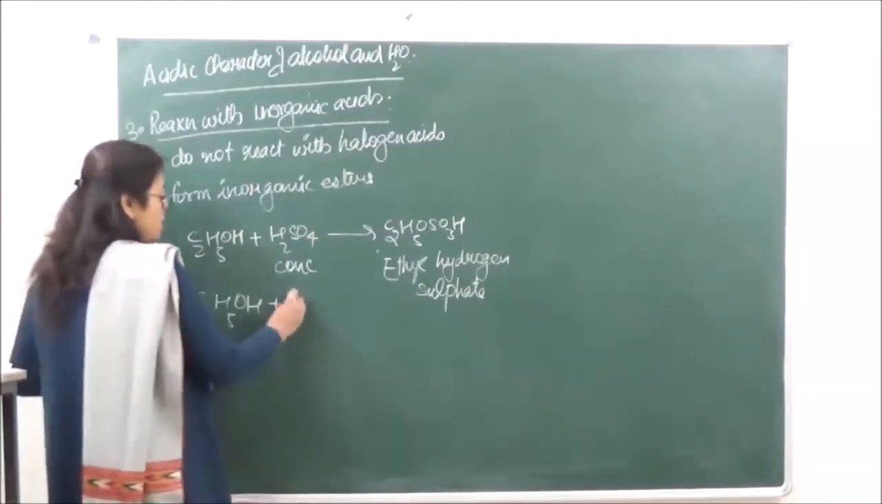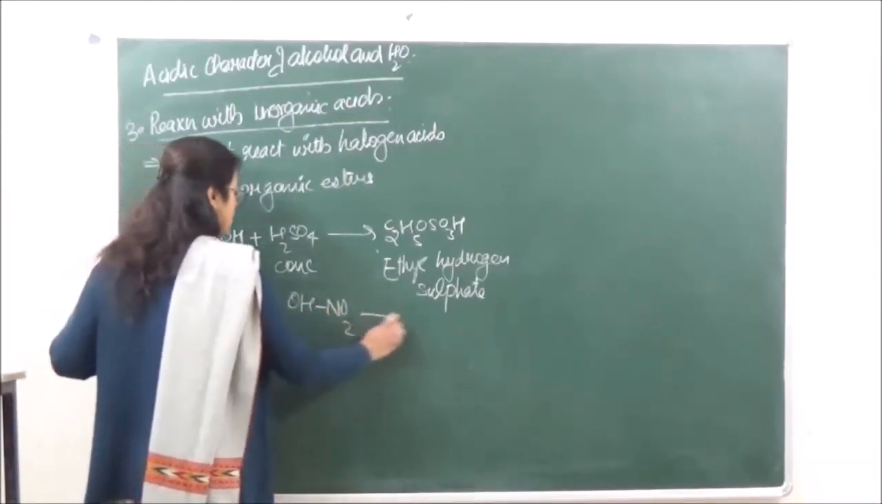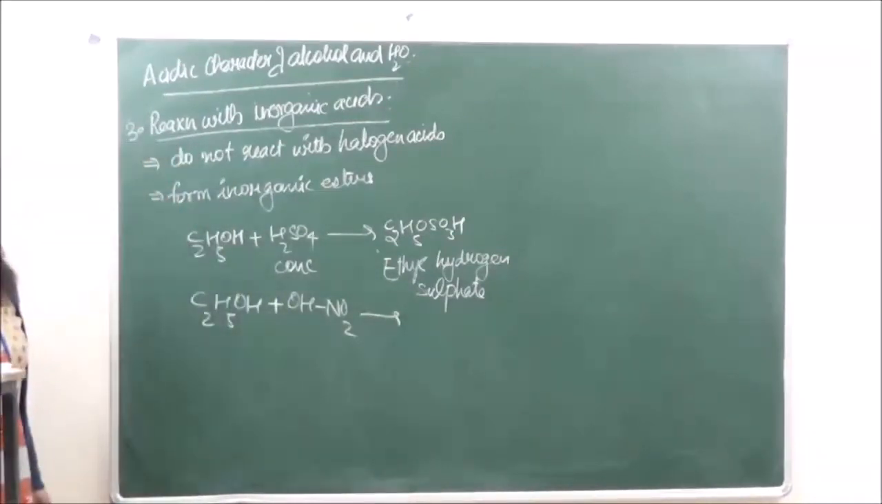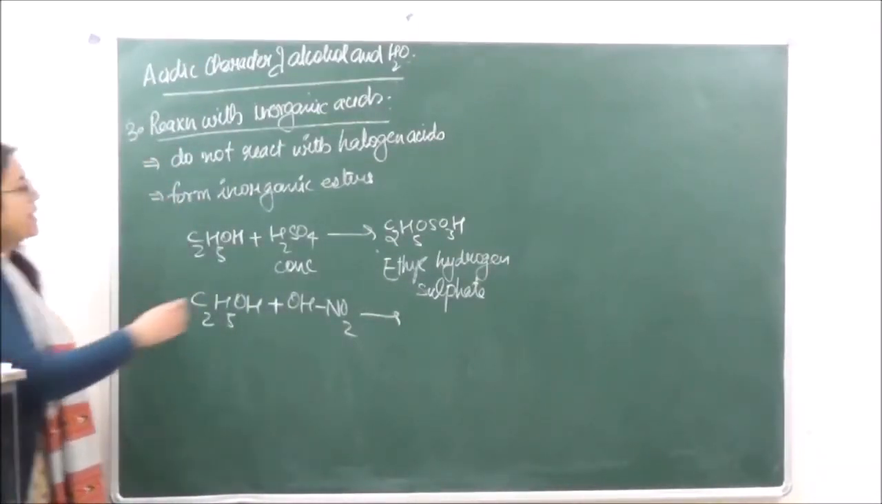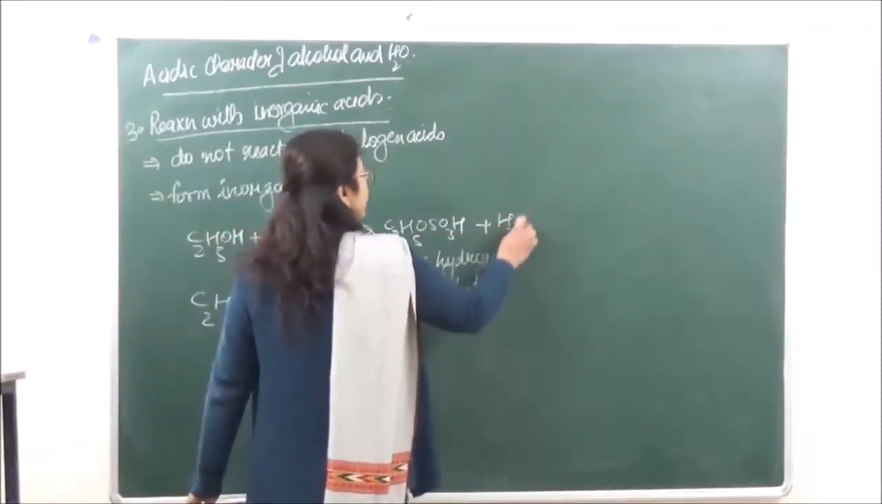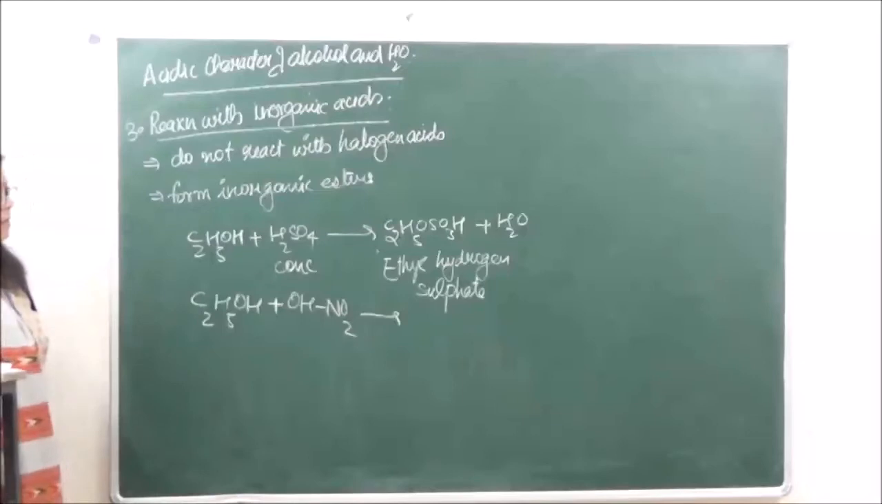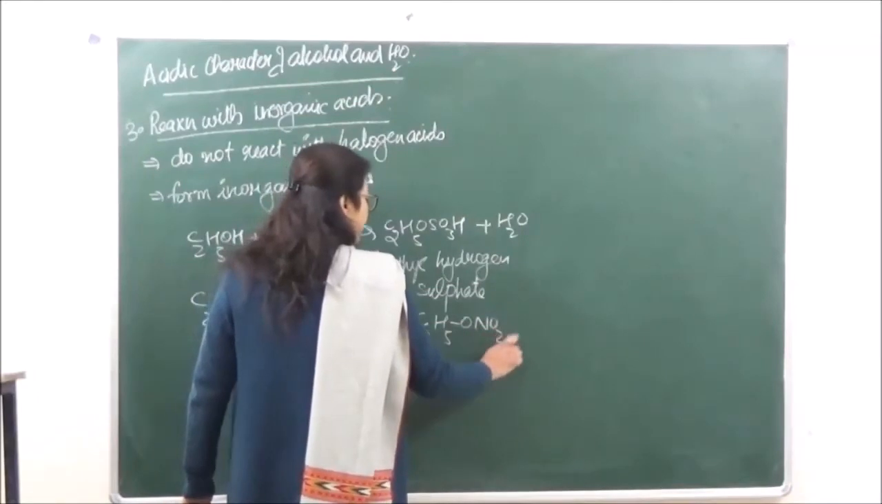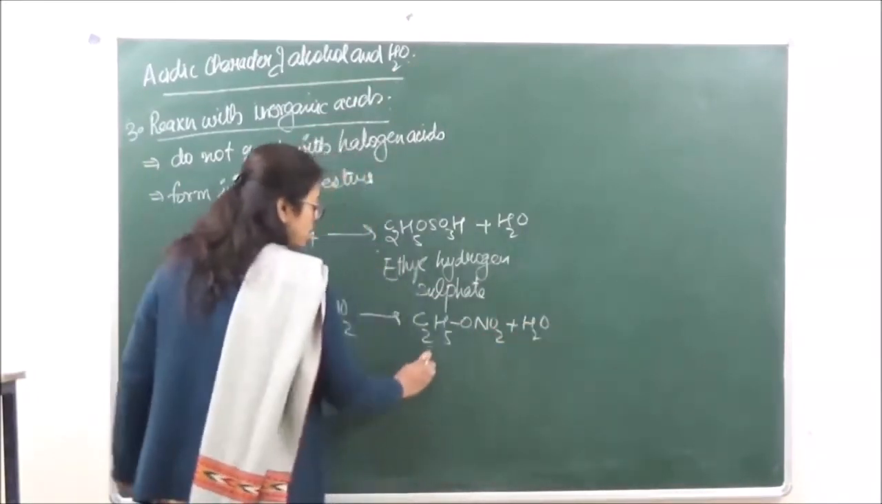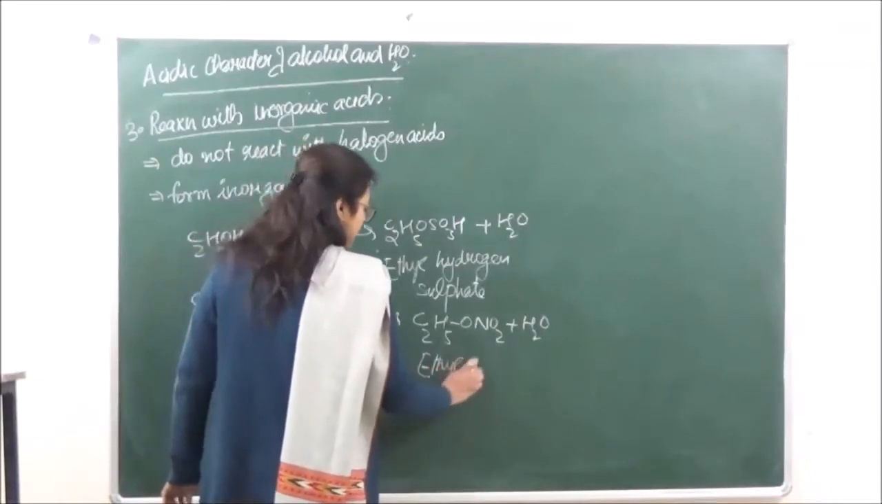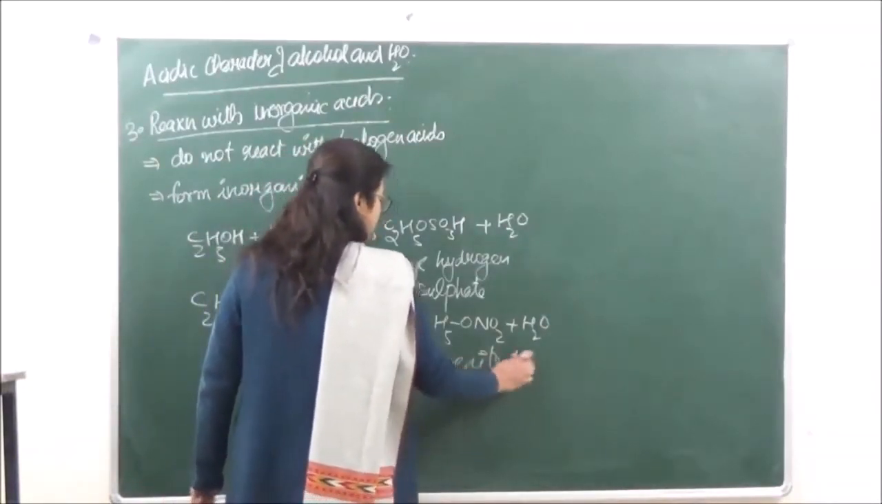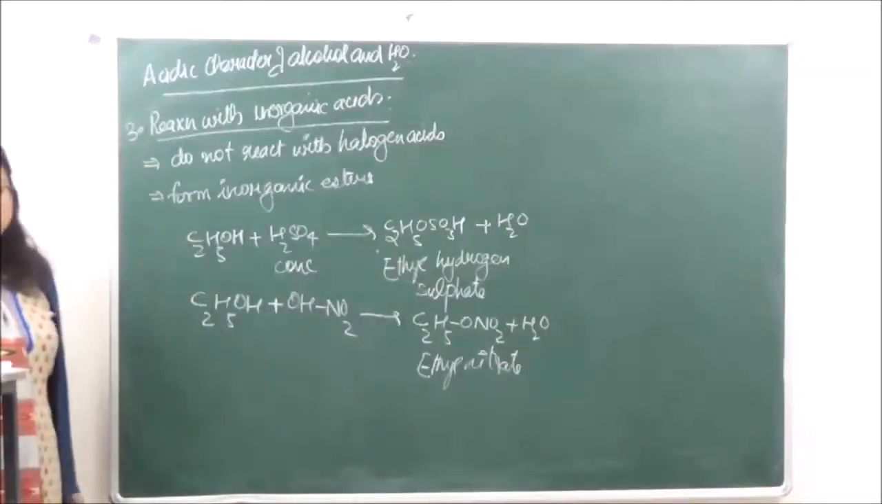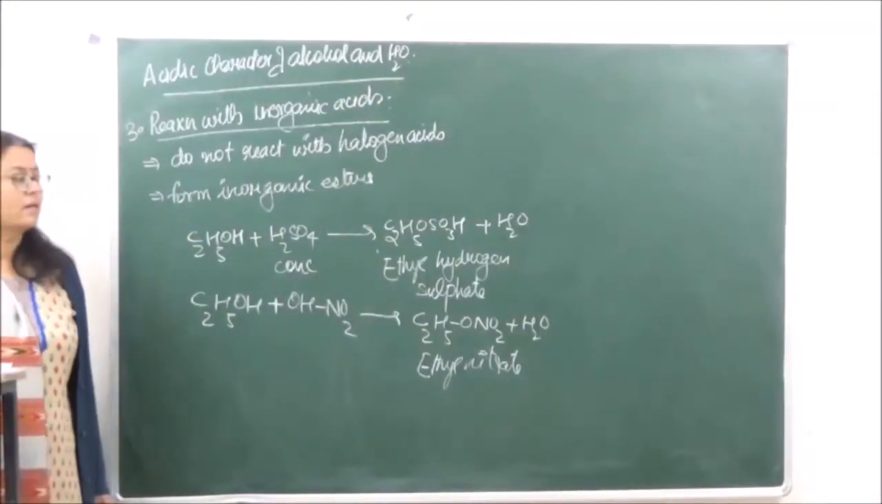Or if we are reacting this with nitric acid, that is going to be OHNO2. So water is going to be removed from here. Here also, instead of H2SO4, we are going to get water over here. Okay? And here if we are doing this again, this is going to give us ethyl nitrate, C2H5ONO2 plus water. This is ethyl nitrate. So these are known as inorganic esters.